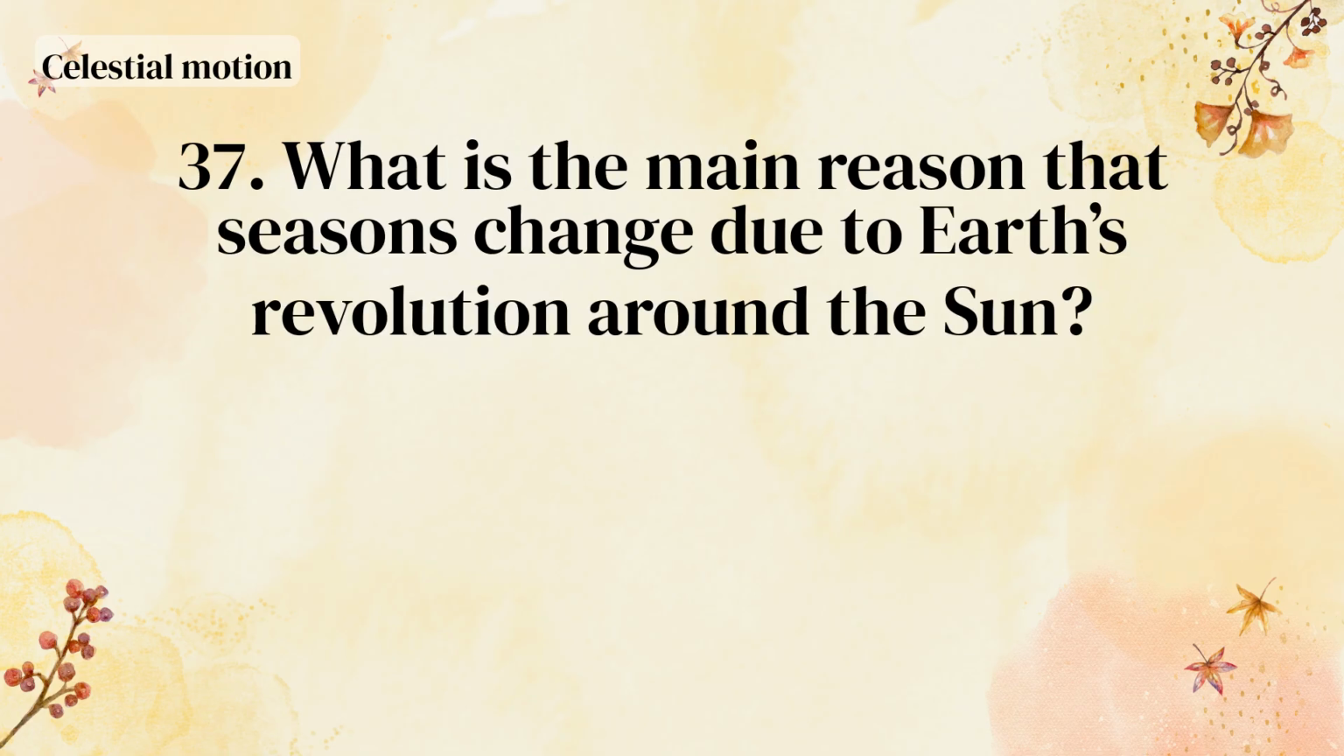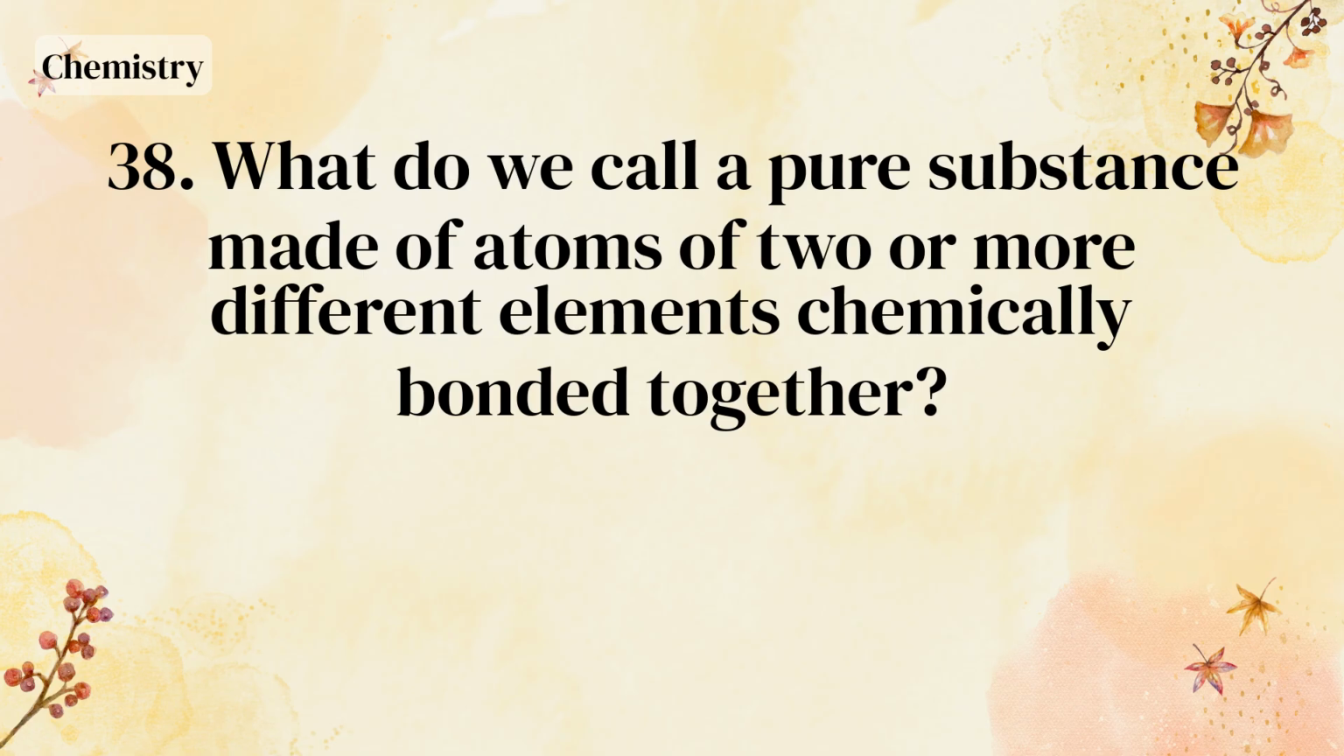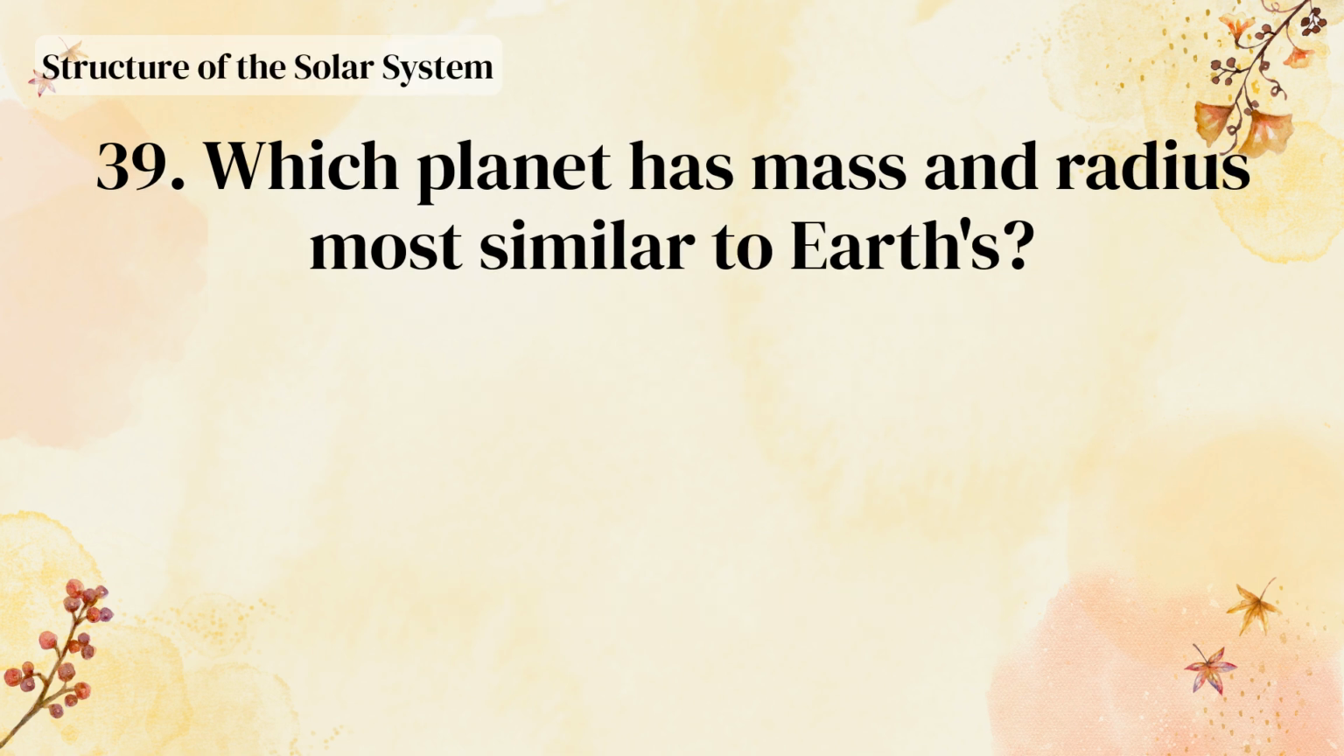What is the main reason that seasons change due to Earth's revolution around the Sun? The tilt of Earth's axis. What do we call a pure substance made of atoms of two or more different elements chemically bonded together? A compound. Which planet has mass and radius most similar to Earth's?